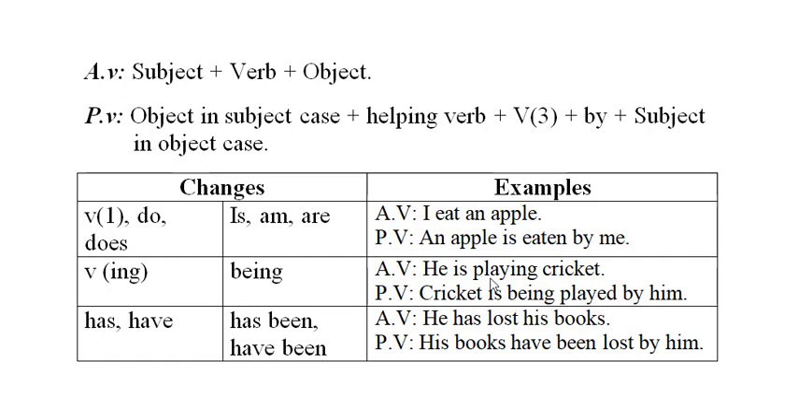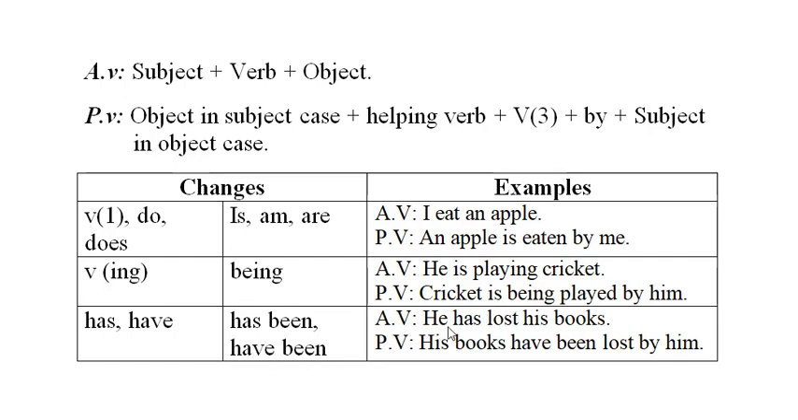Then the third form of the verb; the third form of play is played. Cricket is being played, then by, and then the subject of the active sentence becomes the object of the passive sentence. Subject he becomes the object him. Cricket is being played by him. Have and has change into has been, have been.